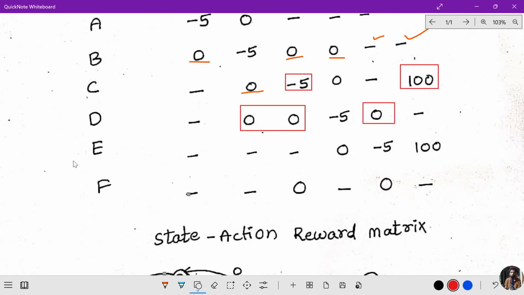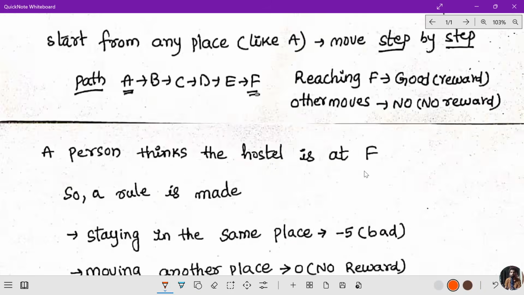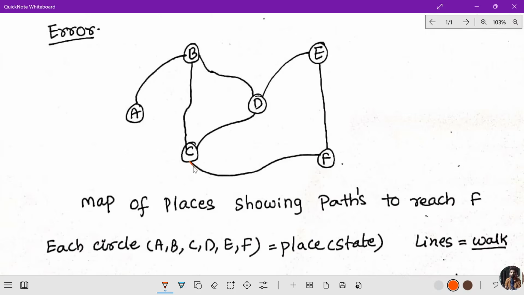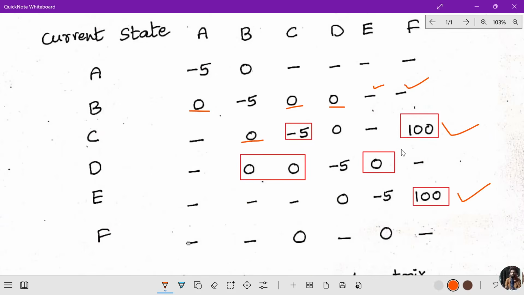Remember for E we may get F. So there are 2 ways with 100 values, E to C to F and E to F. You observe here C to F and E to F. So these are the 2 values because we are going to reach the destination safely. So this is about F.